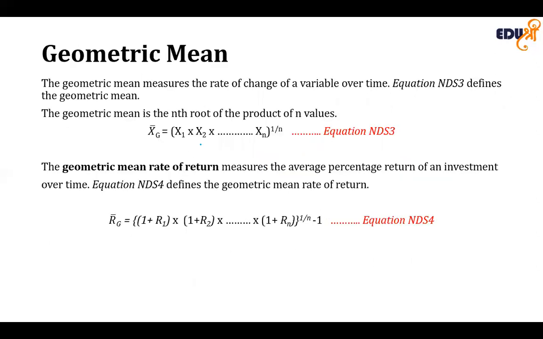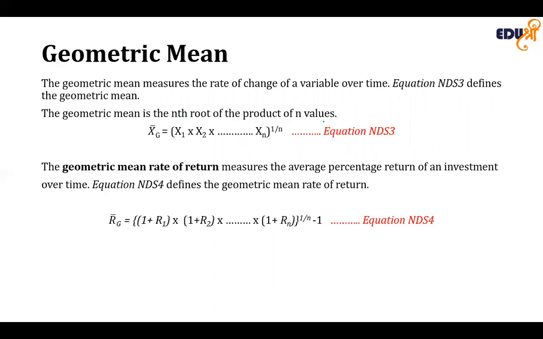Now, the next measure of central tendency is the geometric mean. The geometric mean basically deals with the rate of change. When you want to measure the rate of change of a variable over time, you need to use the geometric mean instead of the arithmetic mean. The geometric mean is the nth root of the product of the values.